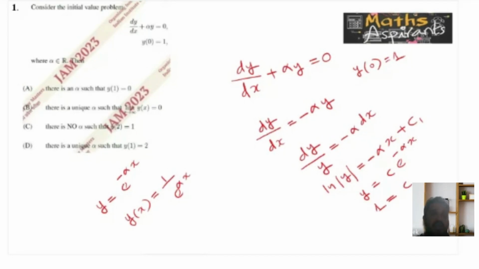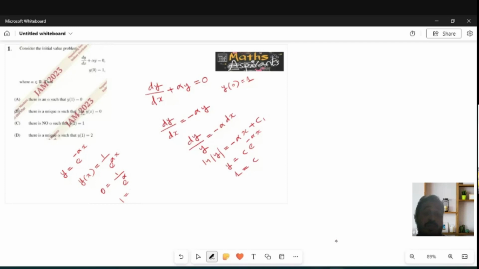Now let us see the conditions. There is an alpha such that y of 1 equal to 0. That implies y of 1 equal to 1 by e raised to alpha. So 1 by e raised to alpha equal to 0 means what will you get? 1 is equal to 0. This is never possible. So option 1 is an incorrect option.